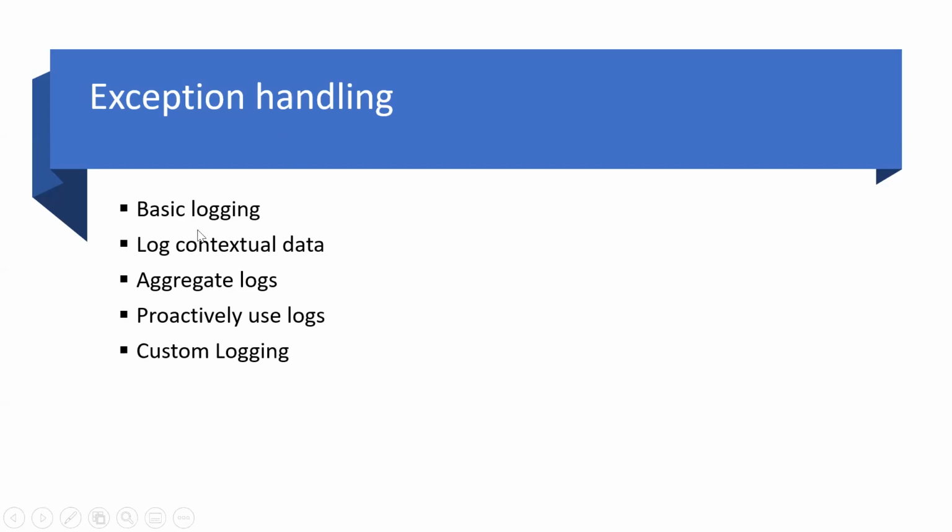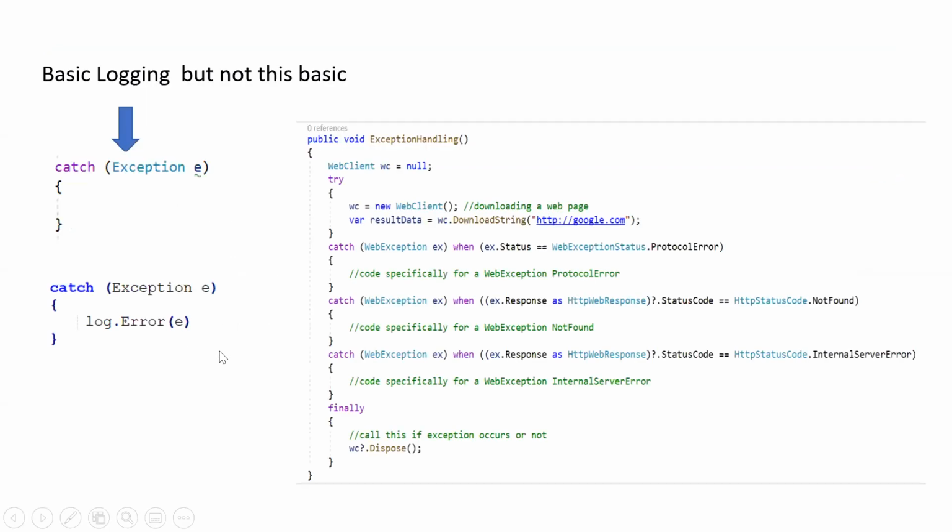We should have basic logging, log contextual data, aggregate logs, proactive use of logs, and custom logging. So what is basic logging? We use try catch and we don't write anything in the catch, which has no use. It should not be that basic. Again, just having exception e and then logging that error would not help for further troubleshooting.